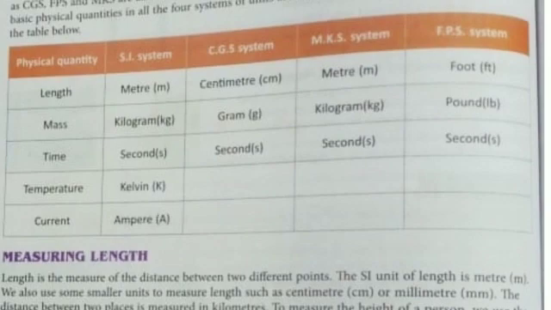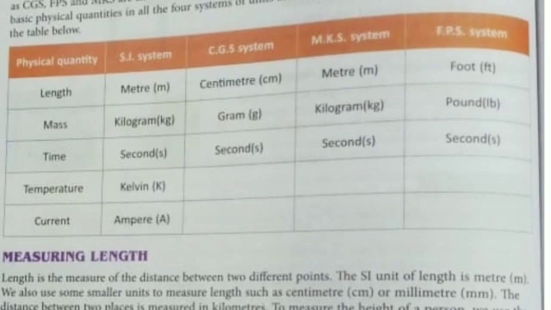The second quantity is mass. Mass means weight. Its SI unit is kilogram. CGS system, gram. 1000 gram is equal to 1 kilogram. MKS is also kilogram.